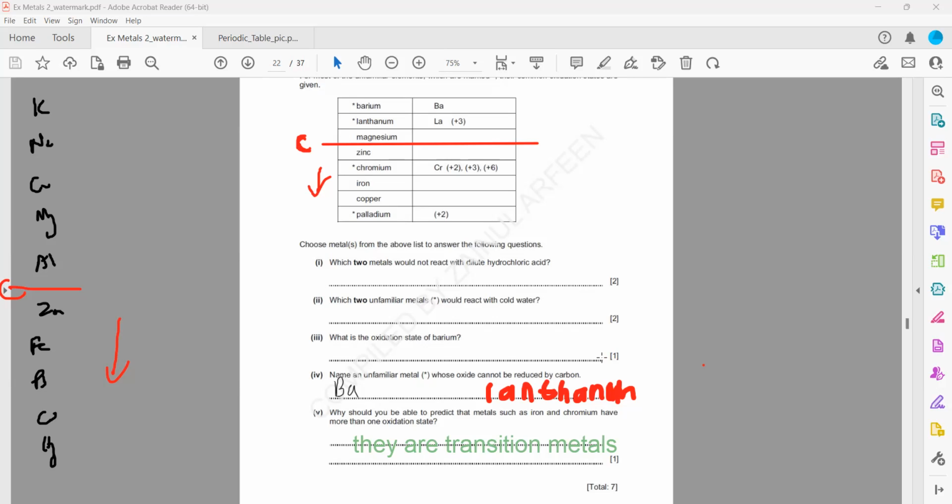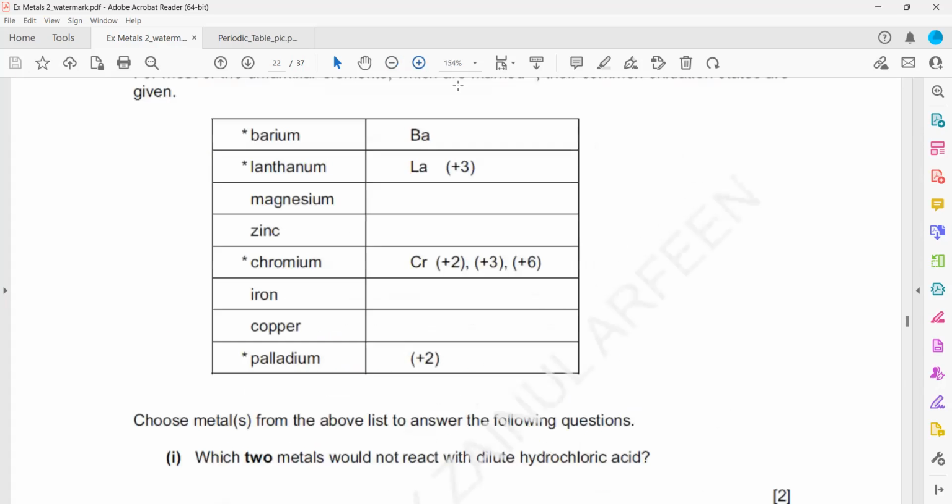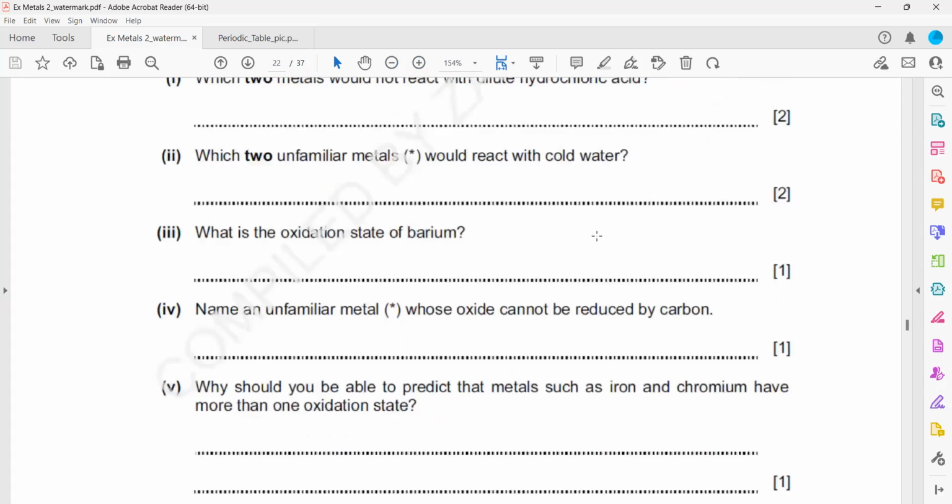They have coloured compounds, we'll say that because they are transition elements, or that they have variable oxidation states. Actually, there's a reason behind that, but in IGCSE you don't go deep into why it happens. You just mention the baseline answer, which is that they're transition elements. But practically, there is a reason why they have variable oxidation states.